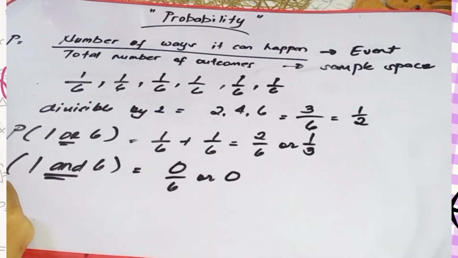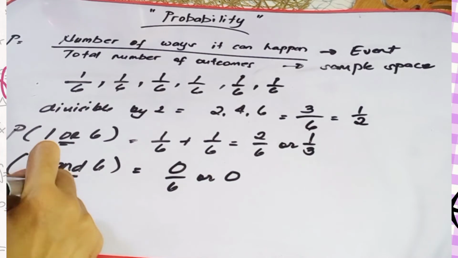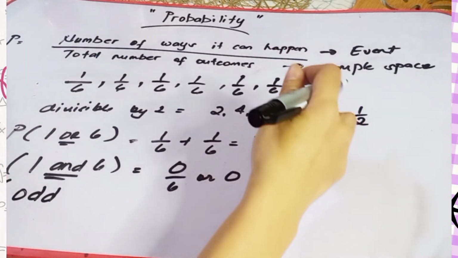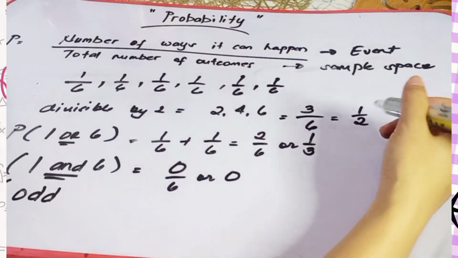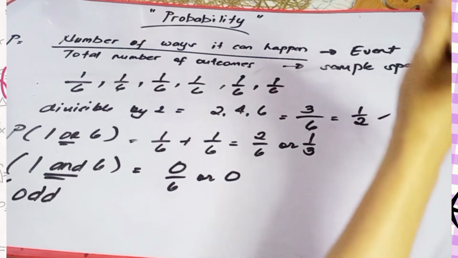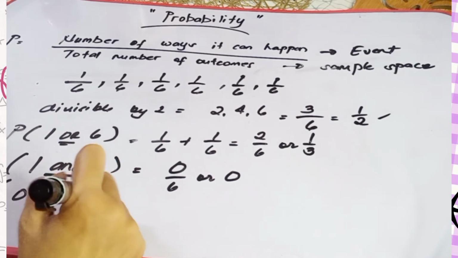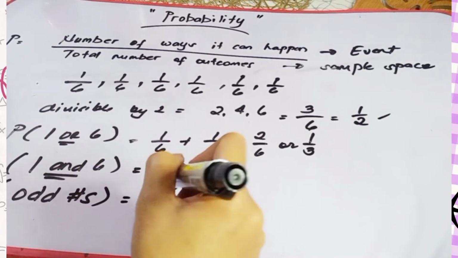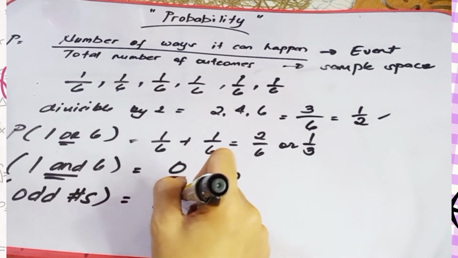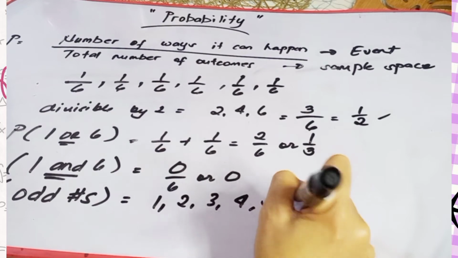Okay, so let's have another example. For example, what is the probability of getting an odd number? So kanina, sinabi na ang example natin is probability of getting divisible by 2, or that is also an even number. So this time, odd numbers. So what are the odd numbers in our numbers? 1, 2, 3, 4, 5, 6.